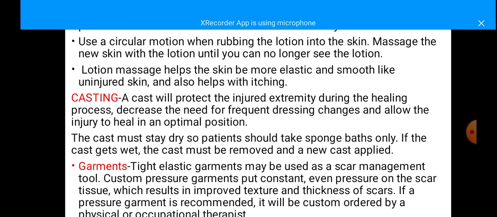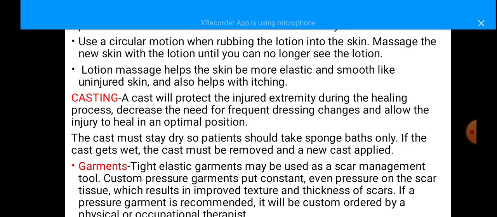Just like in orthopedics, where they apply POP cast, the same is done in burns also, to heal for the children, because the children cannot take more care. Sometimes cast can be provided in order to have more quick healing.